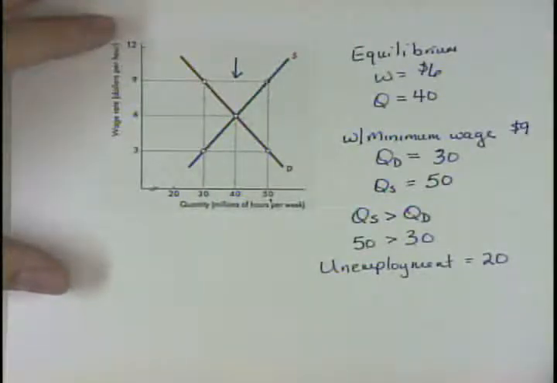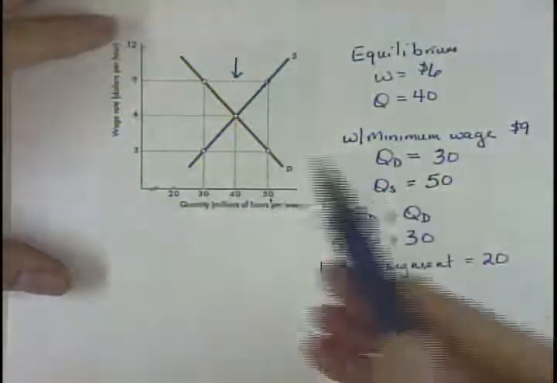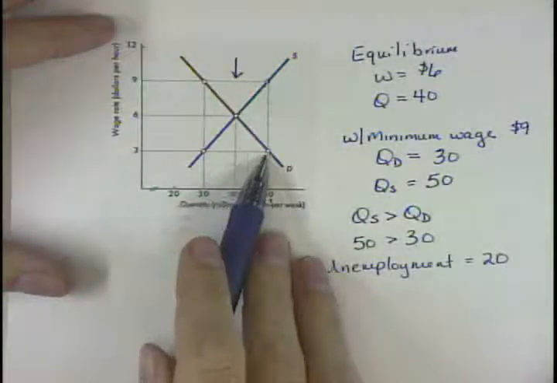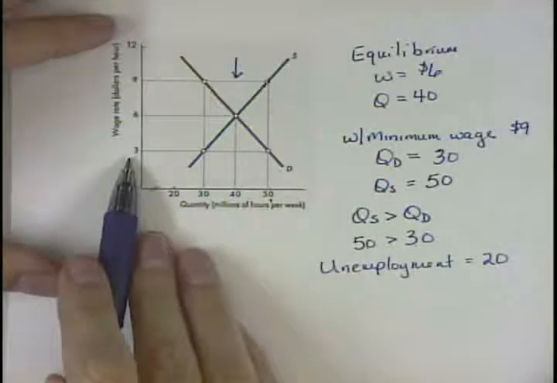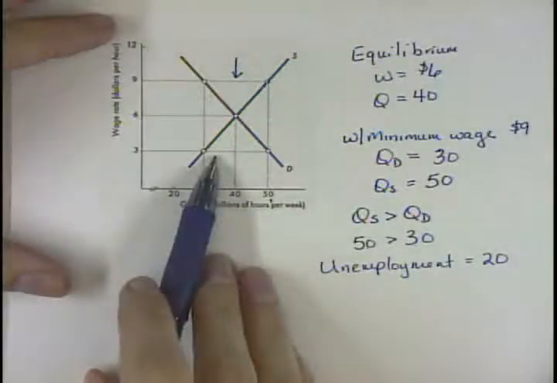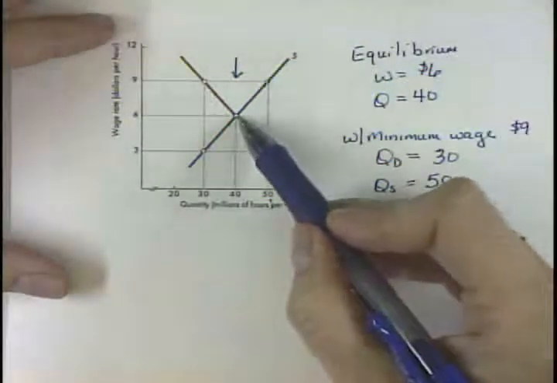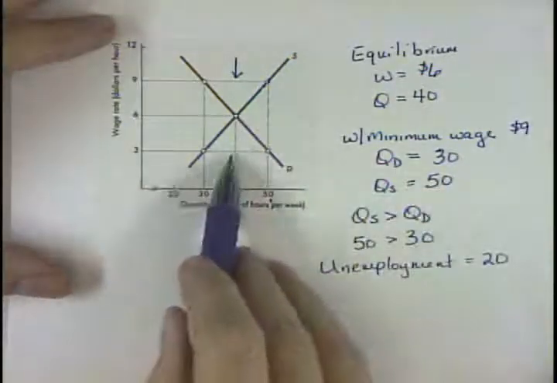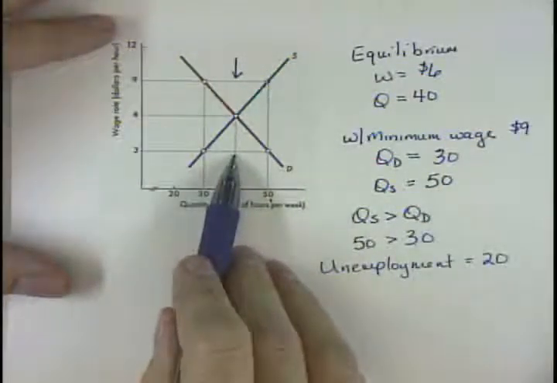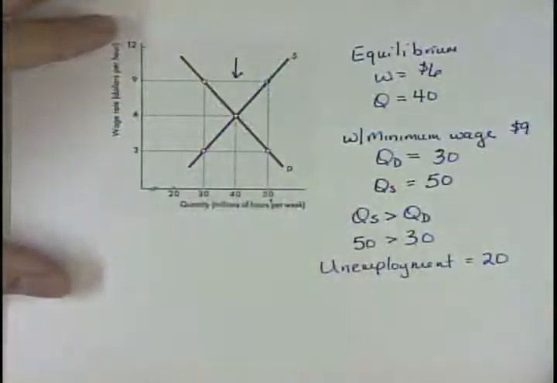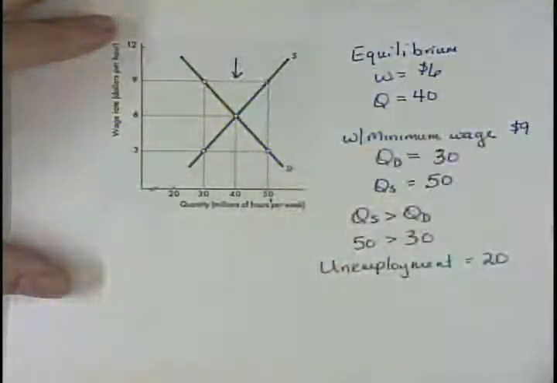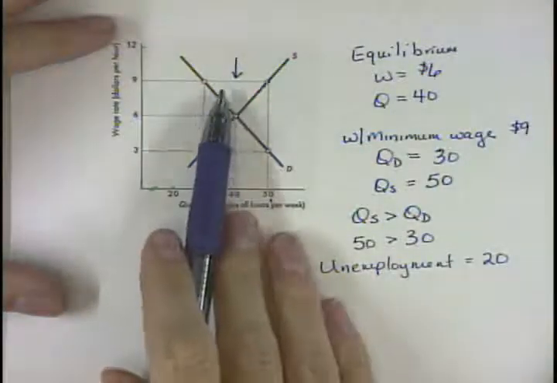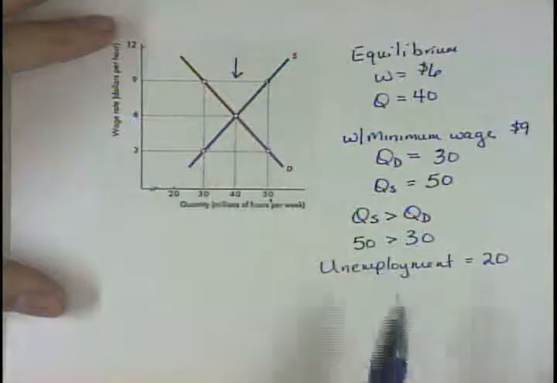Now, what if the government set a minimum wage of $3? A minimum wage of $3 is going to be ineffectual. It's not going to have any impact on the market at all because we're going to end up here. So a minimum wage or a price floor set below the equilibrium will have no impact on the market whatsoever. In order for it to be effective, it has to be set above equilibrium. So we can see when we have a minimum wage set above equilibrium, we're going to end up with hours unemployed.